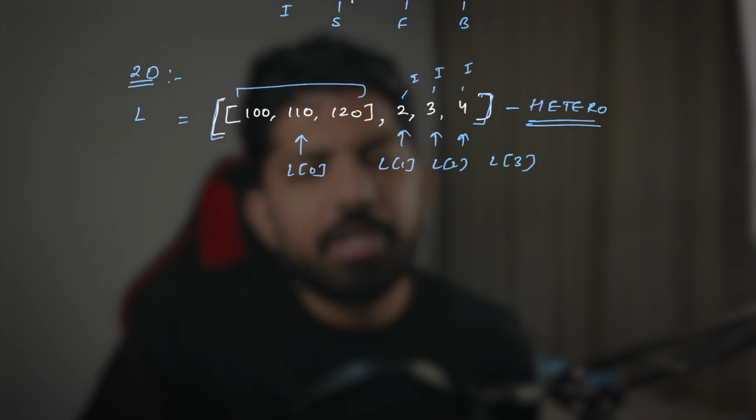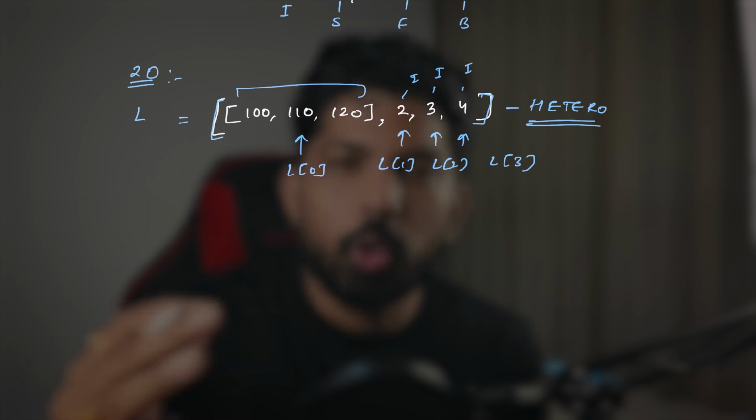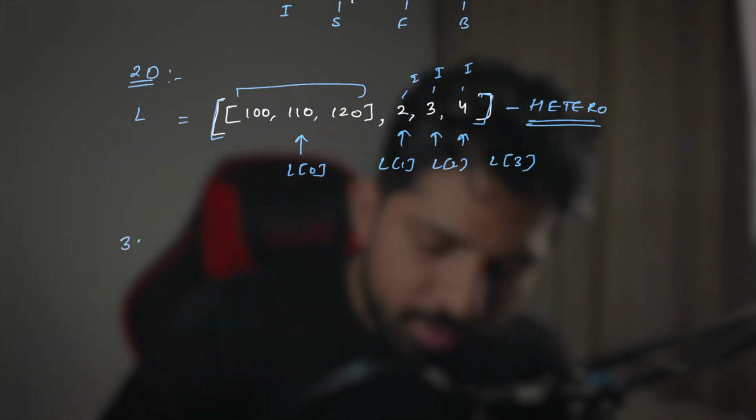Correct? I think it should be clear now. And I'll also add some multiple choice questions and tasks. So once you attempt those, you will be good to go. Now we have the 3D list.